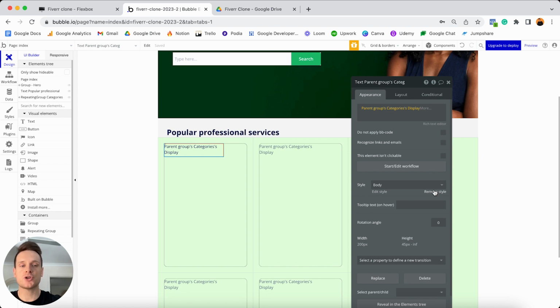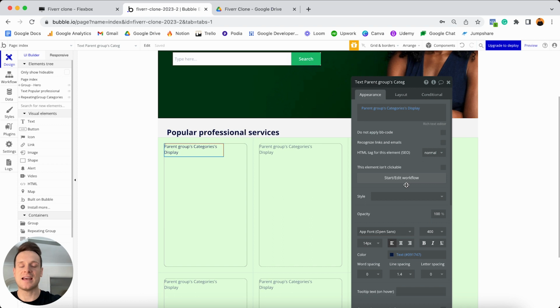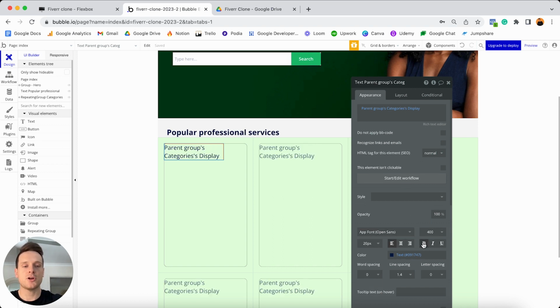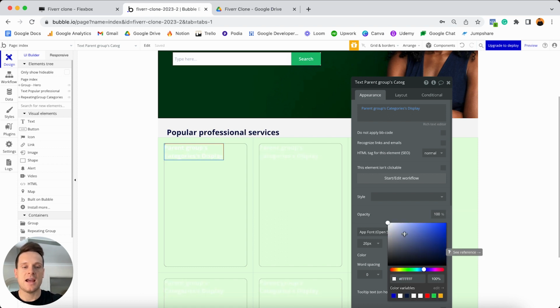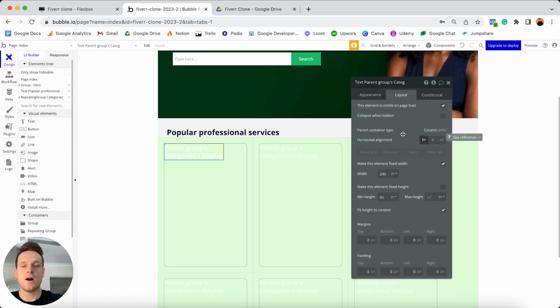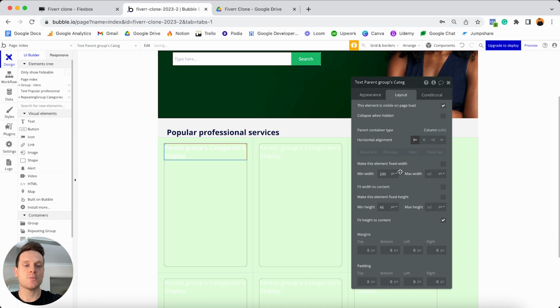I'm then going to choose to remove the default style of this text element because I just like to update the font size here to be 20. I'm going to choose to bold this text and I'll set the color of this to be white. And then finally, I'm just going to need to update the responsive settings of this text. So I'm going to jump to my layout tab. Now, I'd also like to make sure that this text element is fully responsive inside of this group. So I'm going to unselect that this should be a fixed width.